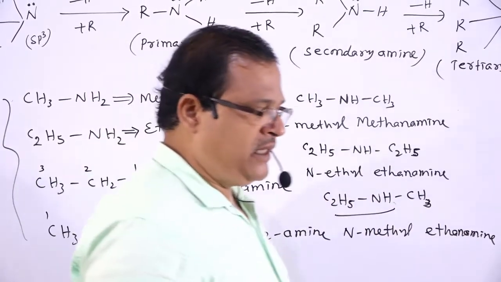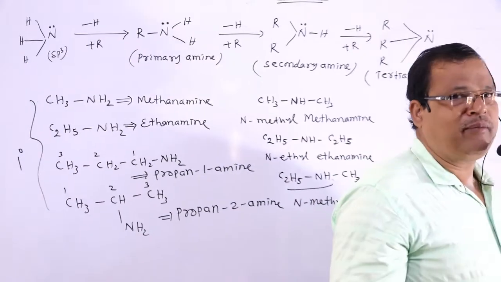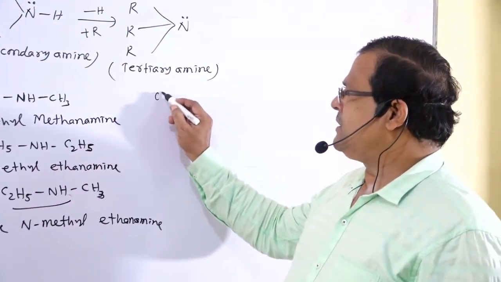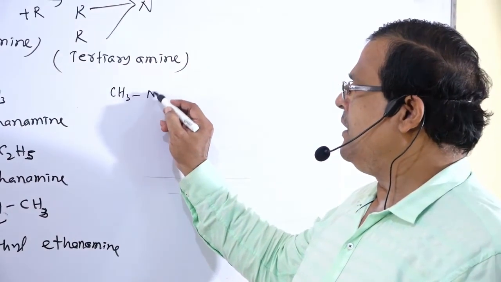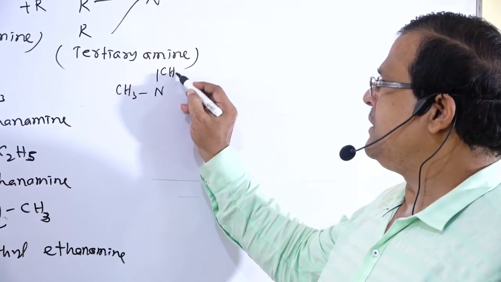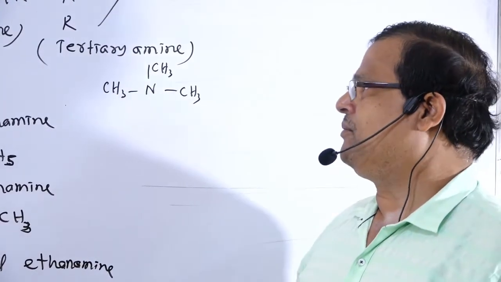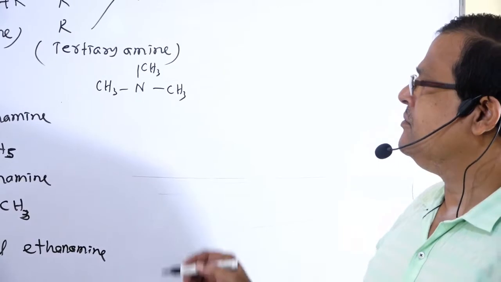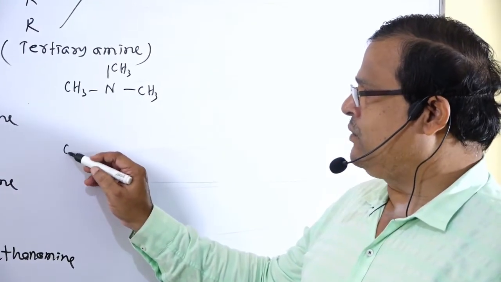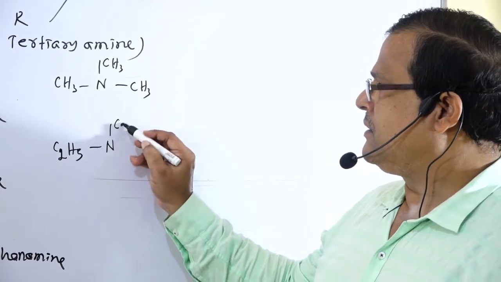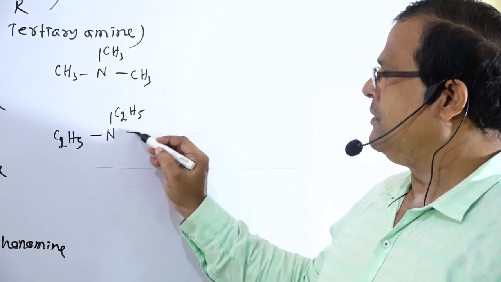Next we will go for the naming of tertiary amines. Tertiary amines, for example, CH3 N CH3 CH3. How to name this compound? Or we can take C2H5 N C2H5 C2H5.